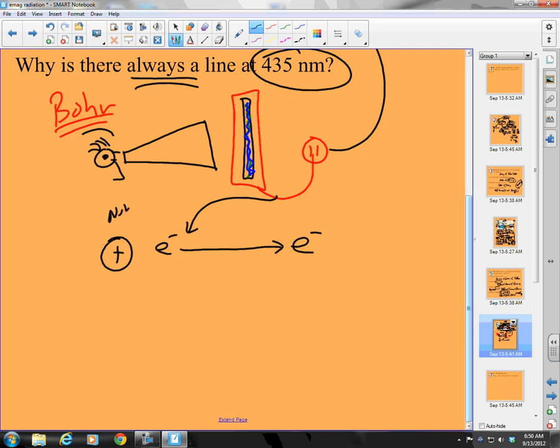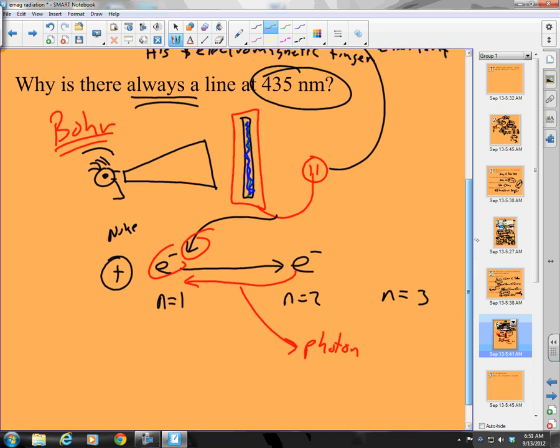Here's my nucleus. So that electron jumps, and in fact, we say it jumps a level. We have an n equals 1 level, an n equals 2 level, an n equals 3 level, right? Now, when it drops back, it wants to come back to the ground state. For it to jump, we said it had to get energy. So when it drops back, that means it shoots out a photon of energy. Good.